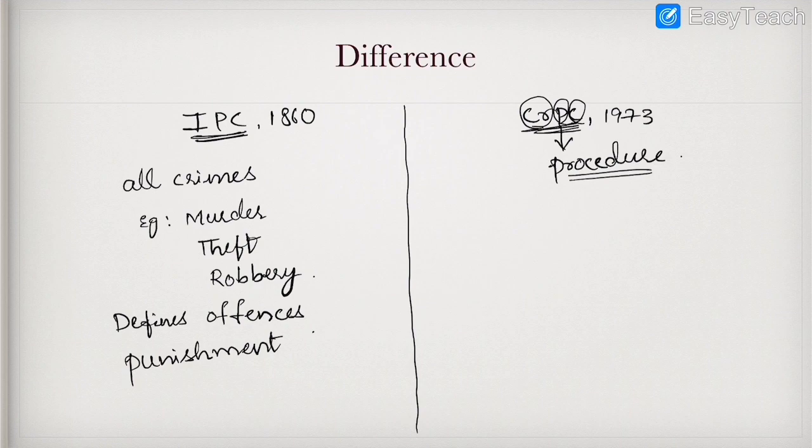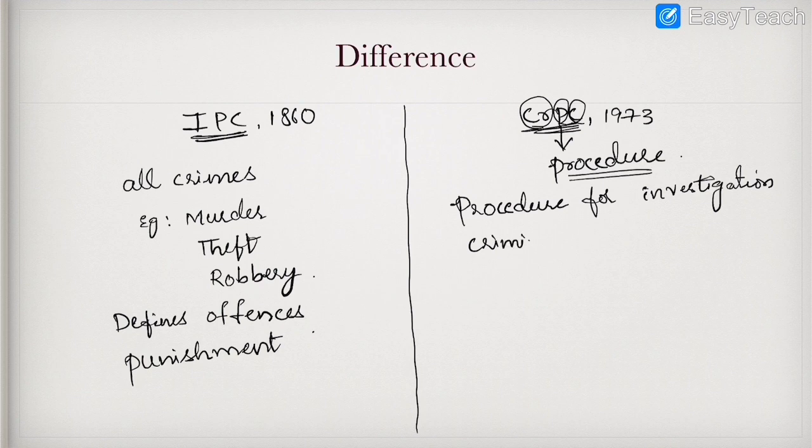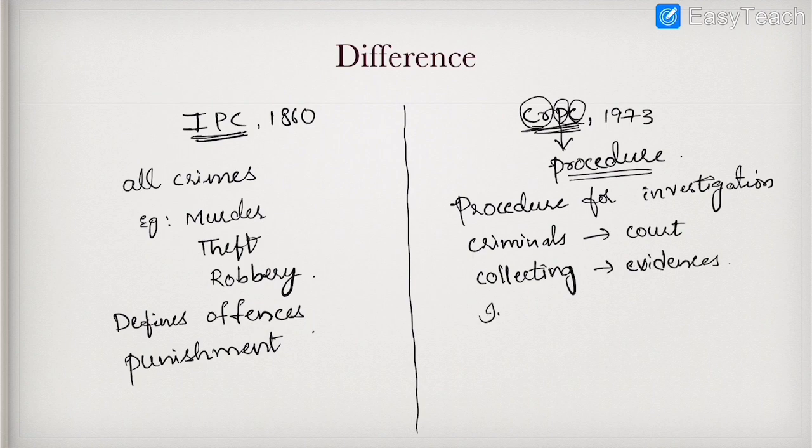For example, the procedure for investigation of crime, presenting criminals before the court, collecting evidences, and imposition of penalty.